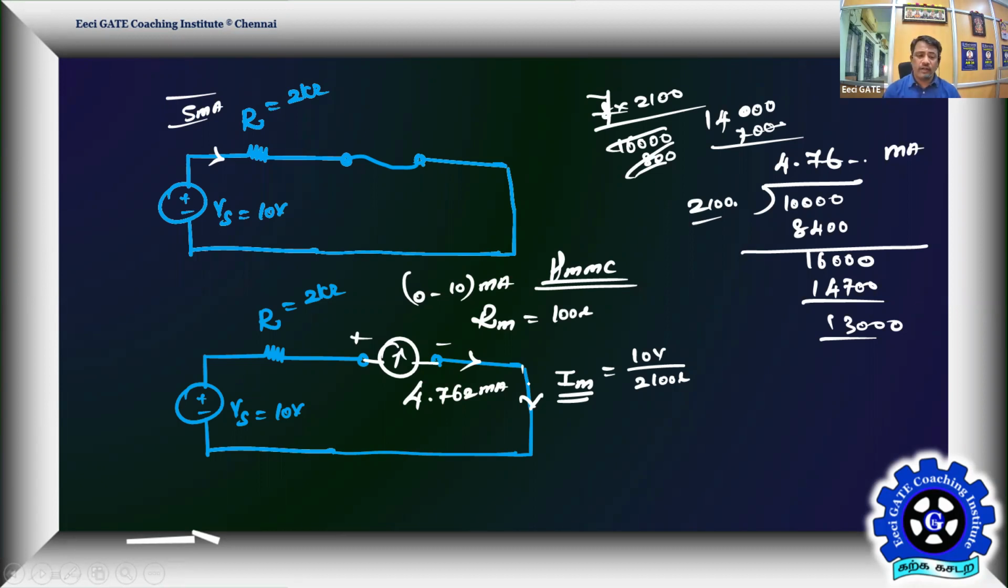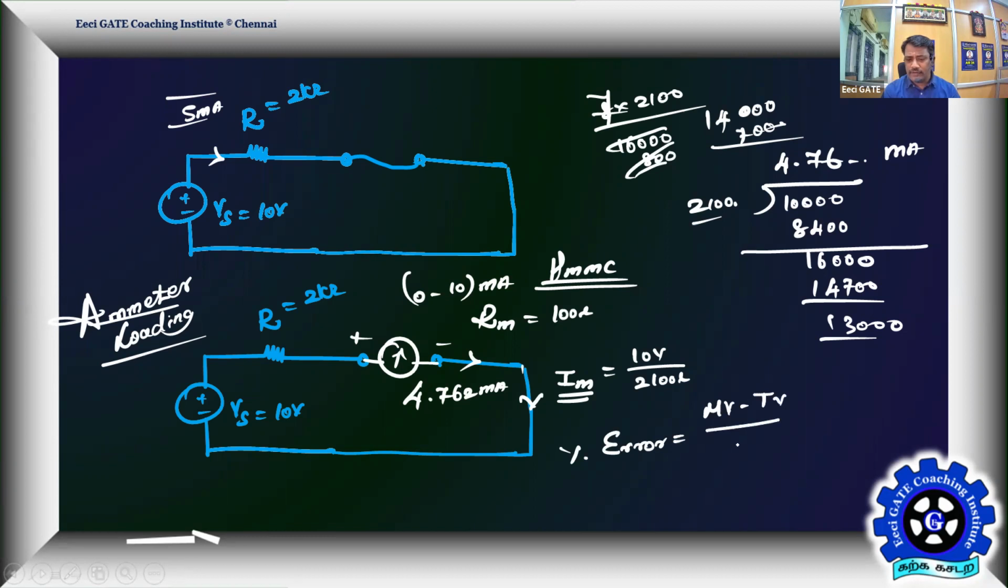This is what we technically call the ammeter loading effect. In measurements, we call this the ammeter loading effect. As the resistance of the ammeter is more, the loading effect will be more. As the resistance decreases, the error due to loading will decrease. Now tell me the percentage error in your measurement of current. The percentage error is the measured value minus the true value, divided by the true value, into 100%. Here the true current you are about to measure is 5 milliamps.